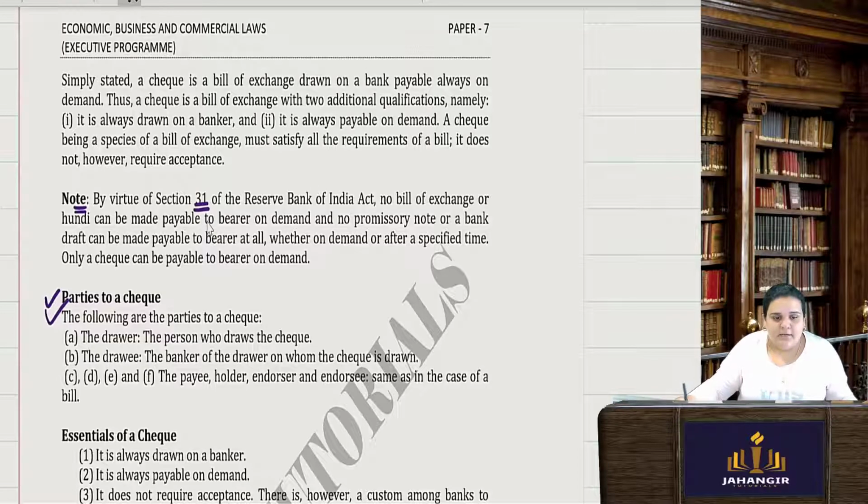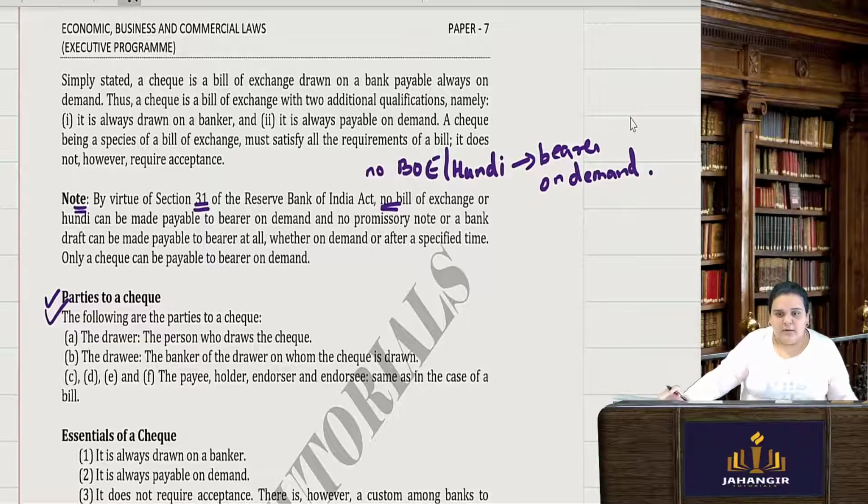can never be made payable to a bearer on demand. If you are writing a bill of exchange or a hundi and you want to make it payable to a bearer, it can never be made payable to a bearer on demand.